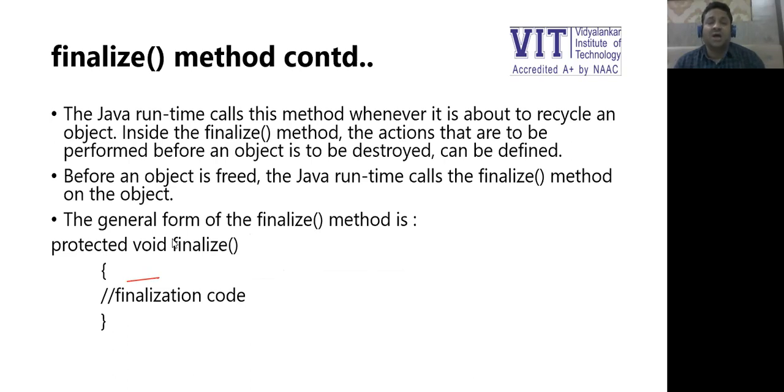This is how it is. The Java runtime calls this method whenever an object is about to be recycled. Inside the finalize method, the actions that are performed before an object is destroyed can be defined. The general structure for the finalize method is like this: protected void finalize. The access specifier for the finalize method is protected, which means that it cannot be directly accessed from outside the class. So this is about the finalize method and garbage collection in Java.